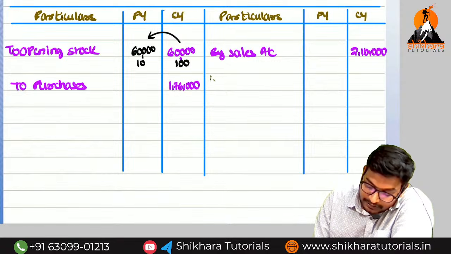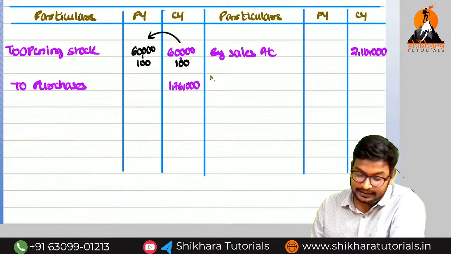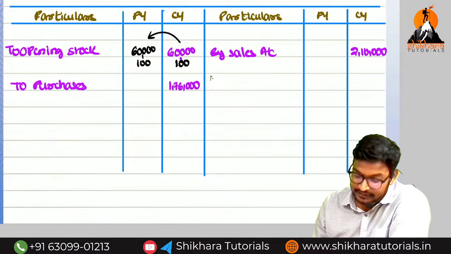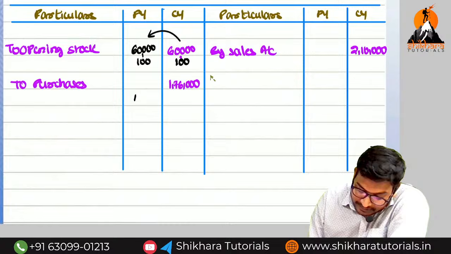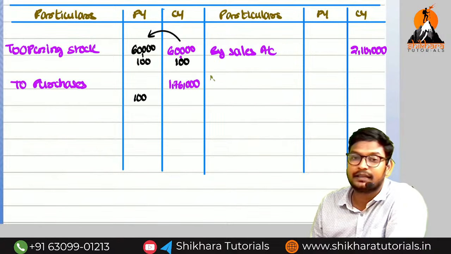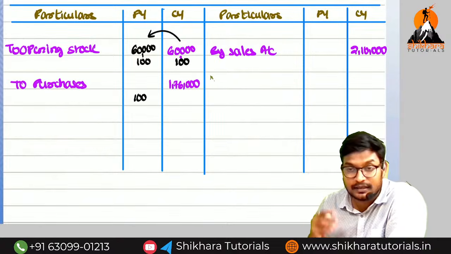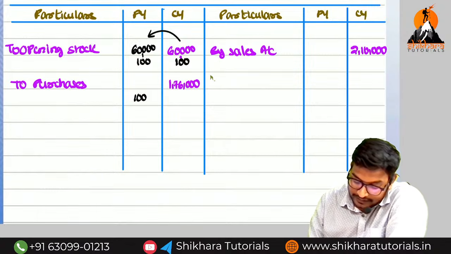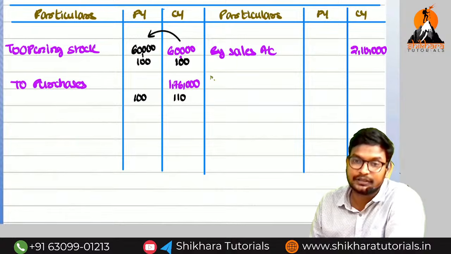So this will be the same 100. Okay, now there is a change in purchase. There is no change in the purchase. There is a change in the purchase. So previous year purchases are 100%. When compared to the previous year purchases, our current year purchases are increased by how much? 10%. So for that reason, I am taking the current year as 110.